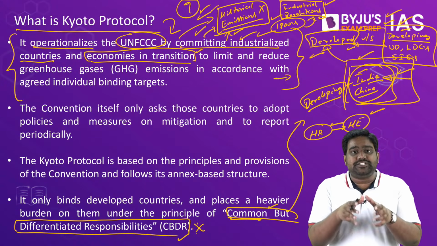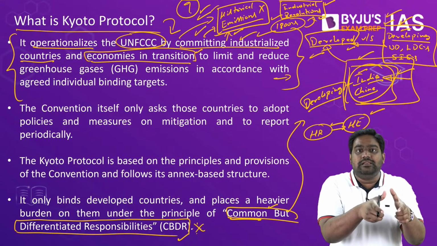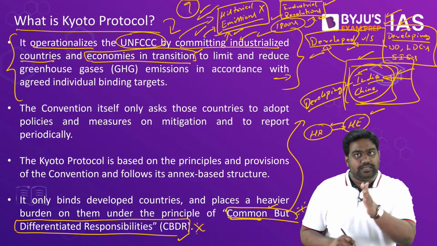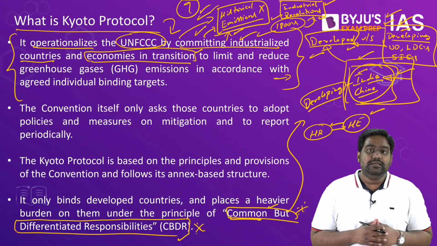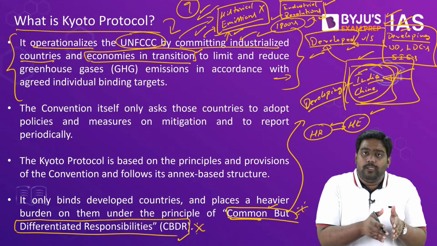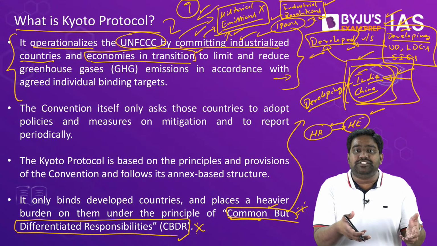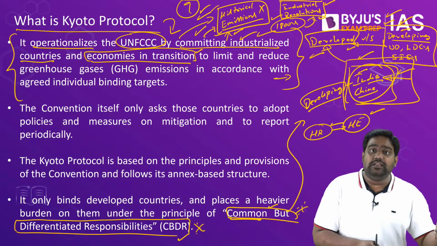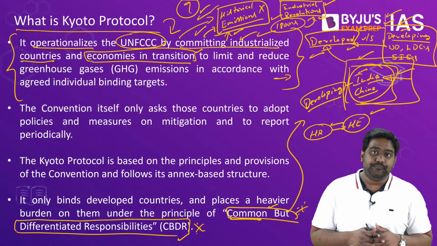So based on this, a principle was inculcated into the Kyoto Protocol known as CBDR, that is common but differentiated responsibilities. This is the very foundation of the Kyoto Protocol. It provides for an equitable division of responsibilities based on the capacities of those countries and based on the historical responsibilities of those countries.